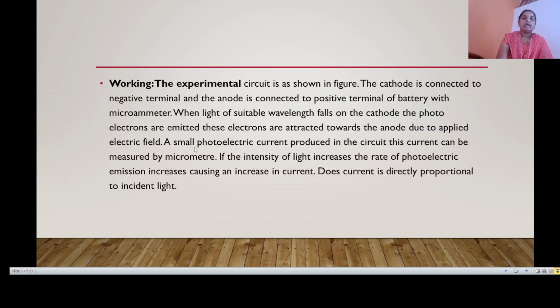A small electric current is produced in the circuit and this current can be measured by the microammeter.